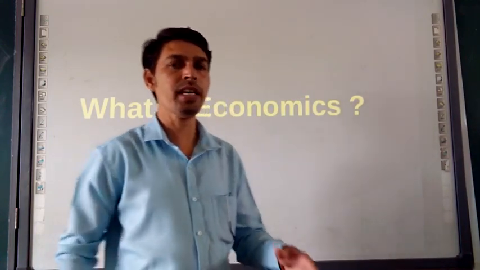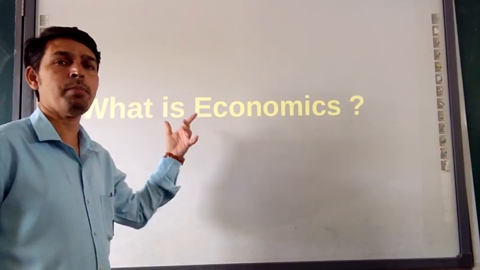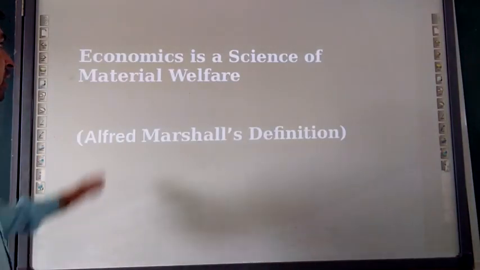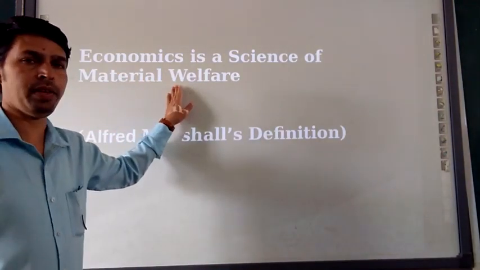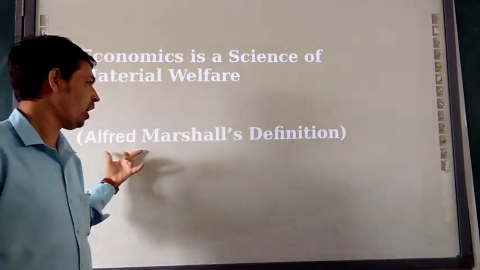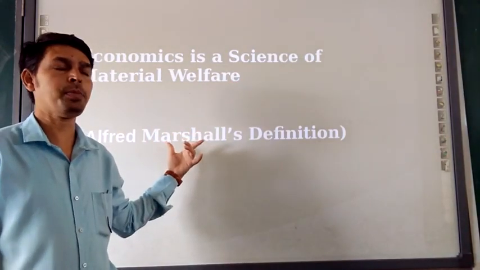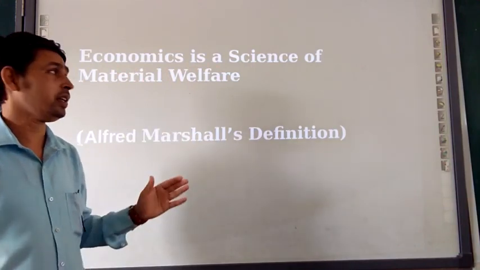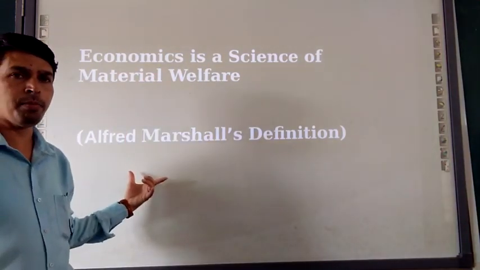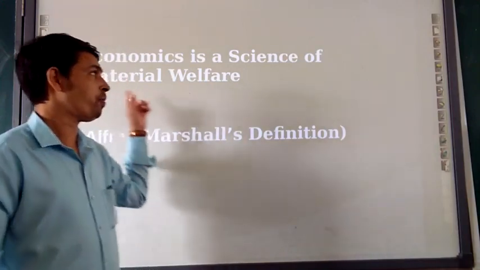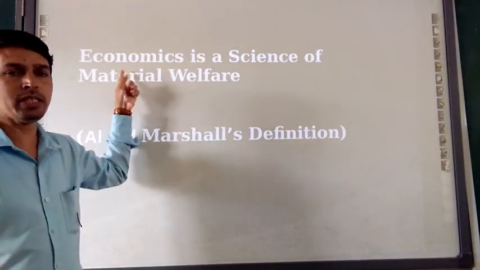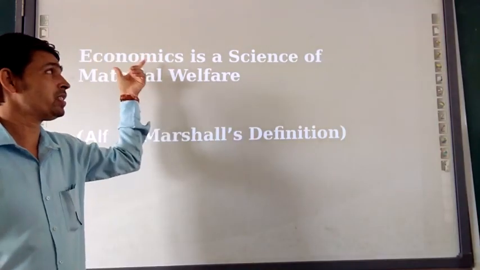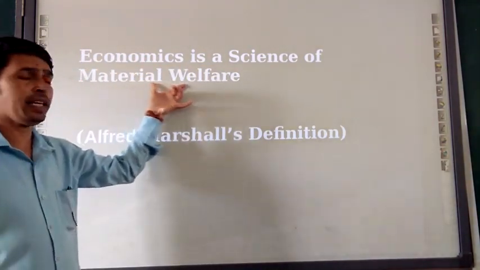The slides speak about what economics is, according to a famous economist. Here, economics is the science of material welfare. This definition was given by Alfred Marshall. This definition is very important, so I request all my students to please copy it down. Economics is a science of material welfare. So economics is a subject related to the science of material welfare.